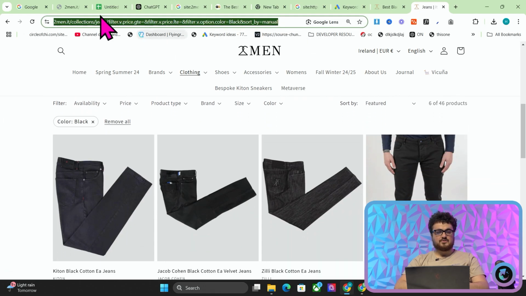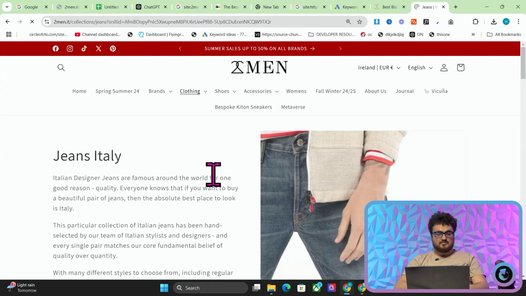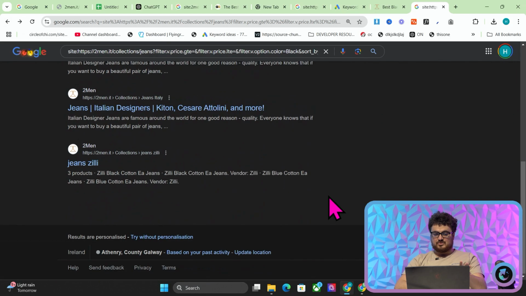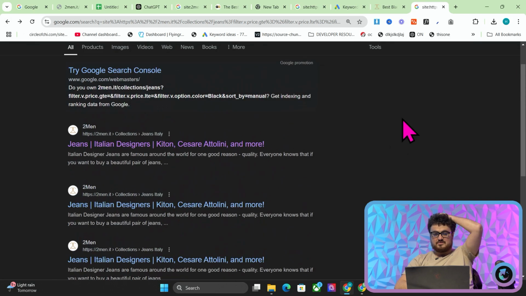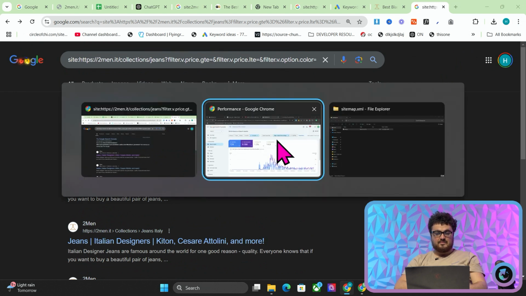Okay, so what we can actually do is we can take this link here, twomen.it/collections/jeans, filter, price, blah, blah, blah. This probably isn't indexed. Oh, it is indexed. That's interesting. Weird. This is one of the problems with Shopify, by the way. It just makes all these weird pages and tries to index them, and they're all copies of each other, but that's okay. We're not talking about that in this video.